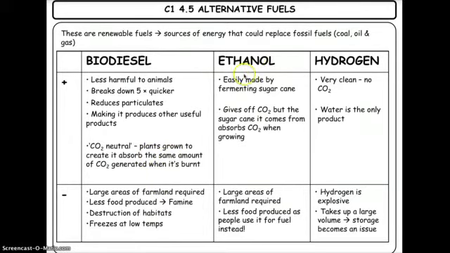We can produce ethanol from plants by fermenting sugar, but we're still going to produce carbon dioxide when we burn ethanol. And remember, even if we can think about things being carbon neutral in theory, with carbon dioxide coming in and carbon dioxide being released when things are burnt, it's not carbon neutral overall, because we have to produce the biodiesel, we have to transport it from place to place. So all of these things will have some kind of carbon toll with them.